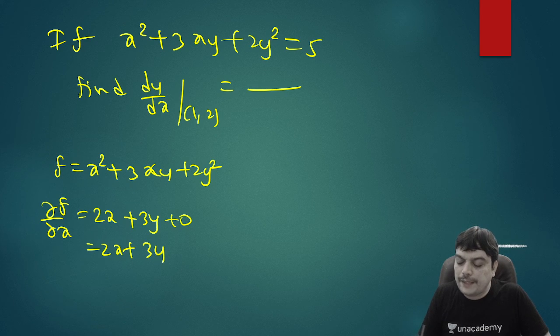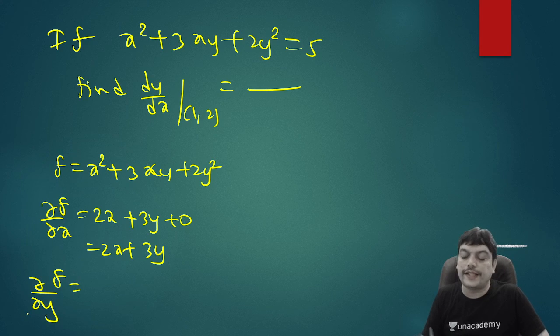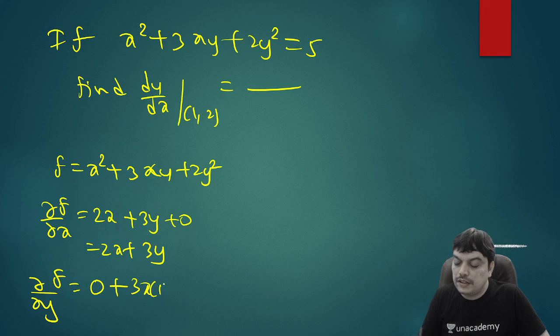The same way, when you write the partial derivative with reference to y, you treat y as a variable, x as a constant. So x² will have a derivative of 0. Since x is a constant, 3x will be constant. Derivative of y will be 1. And 2y² derivative is 4y. So 3x + 4y is the value that you get.